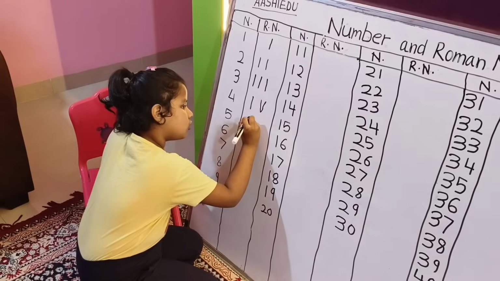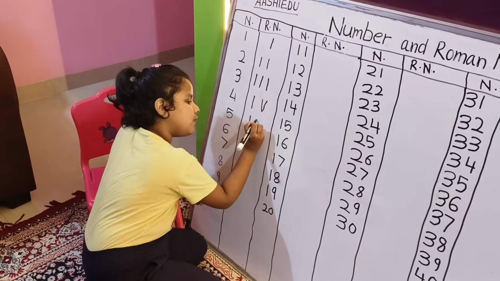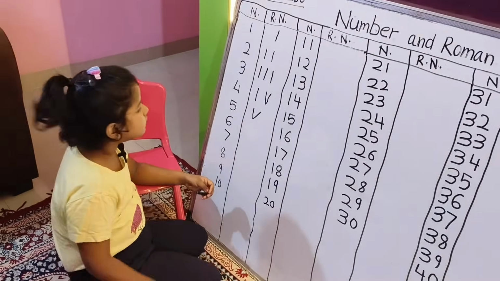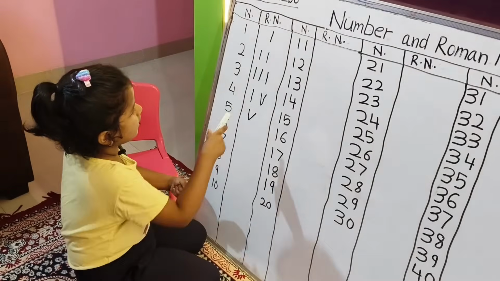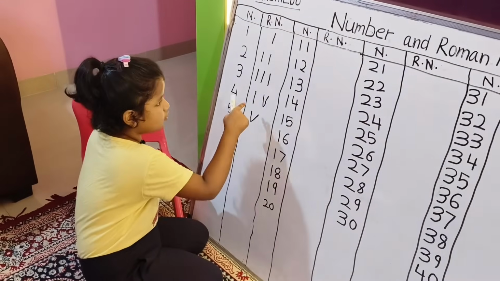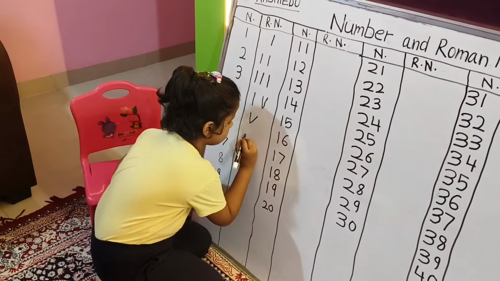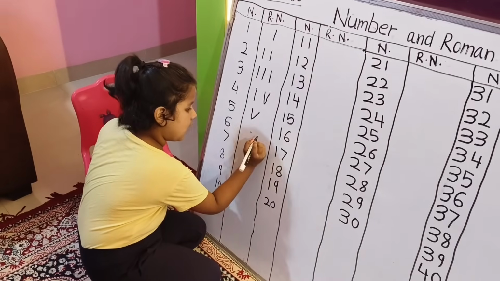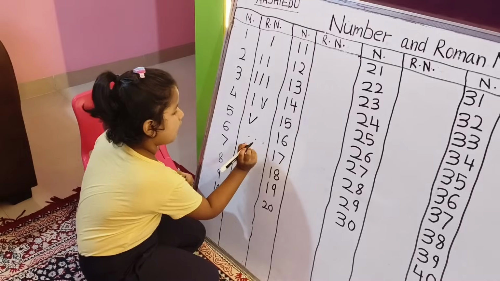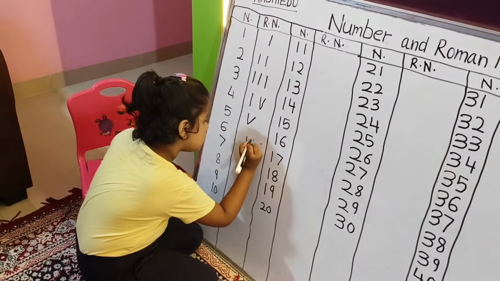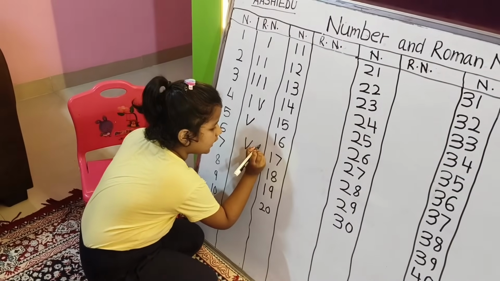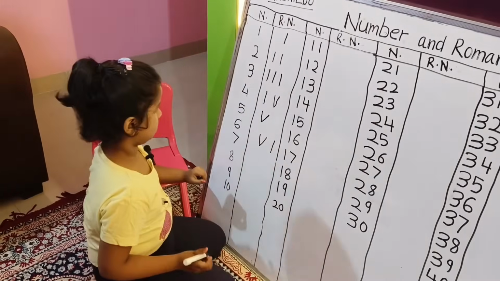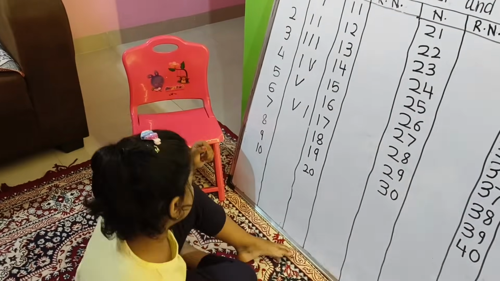You will do a dot here, then you can do it nicely. And 6 will come here. So it will be like this, Roman number 6. We start like this, then I will show you how to do this. Now here will be I. Roman number 6, and then 7.